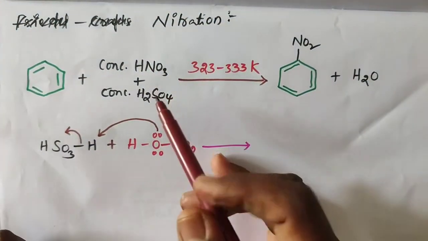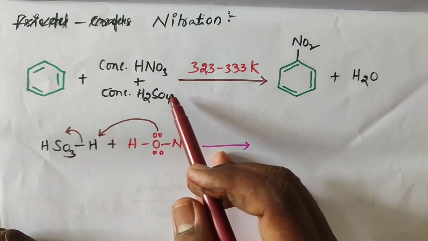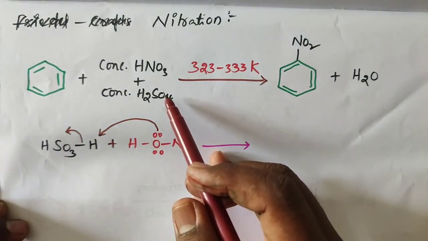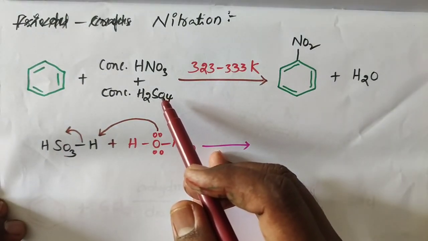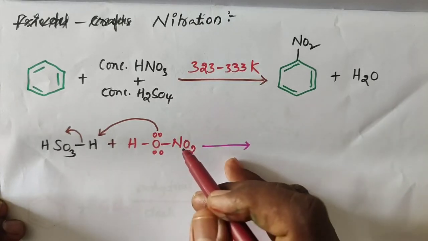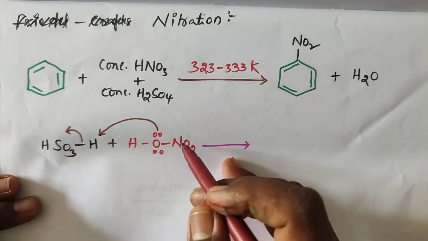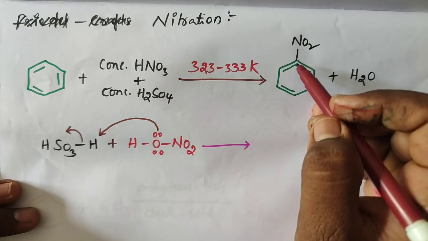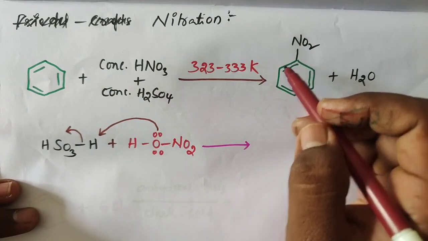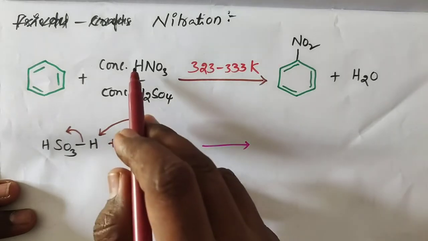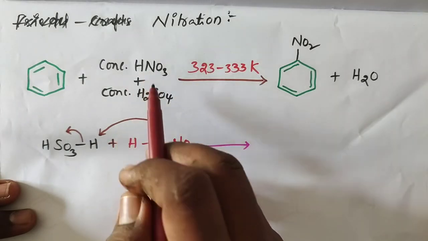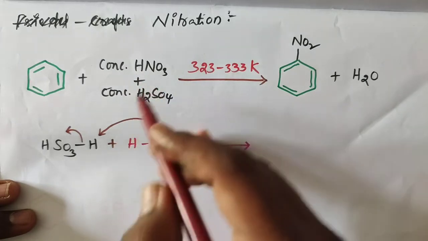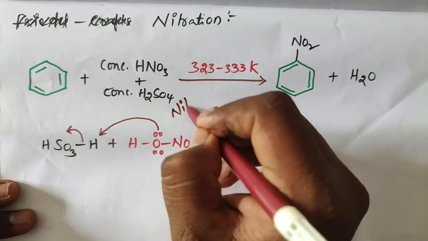Next one is nitration. Nitration takes place on benzene. A nitro group is introduced into the benzene ring when benzene is heated with a mixture of concentrated nitric acid and sulfuric acid. We call this the nitrating mixture.